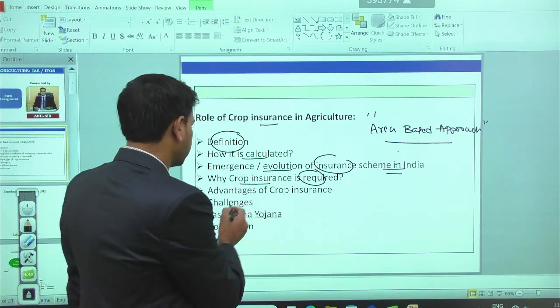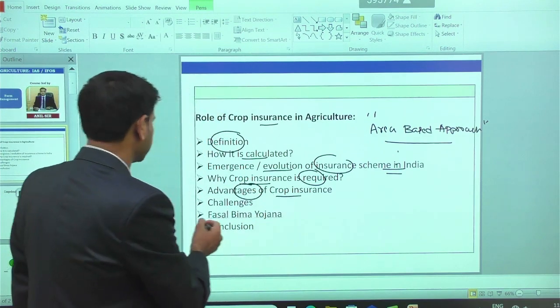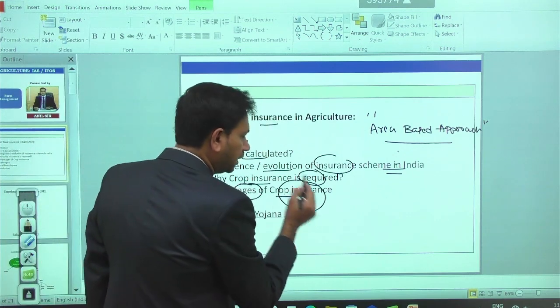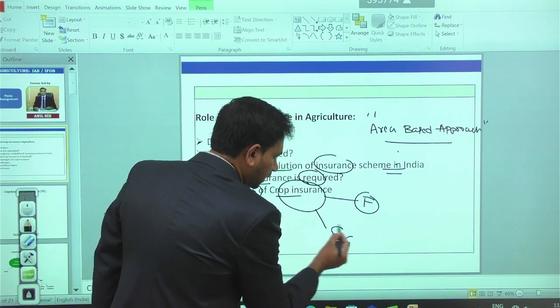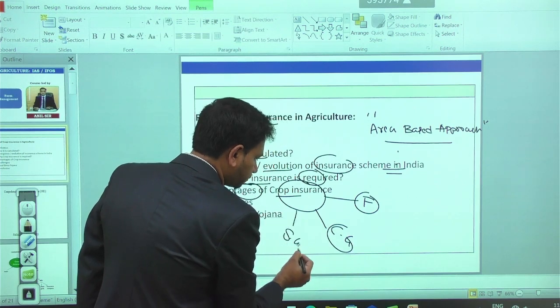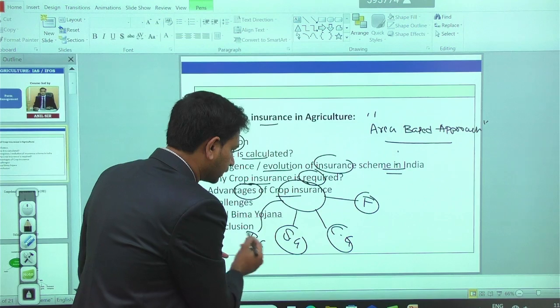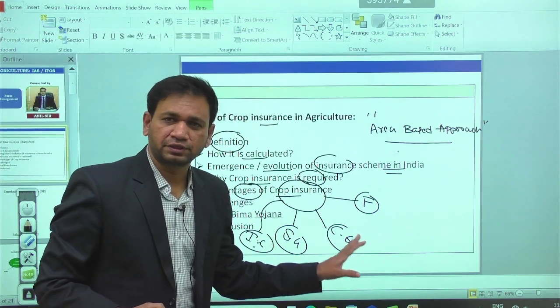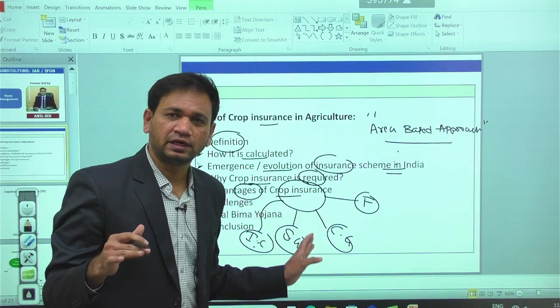Then we have the advantages of crop insurance for the different stakeholders, because in crop insurance there can be different stakeholders. One is the farming community, another is the central government, another is the state government, right? Another is the insurance companies. These are the stakeholders. All the stakeholders have some benefits, either directly or indirectly.